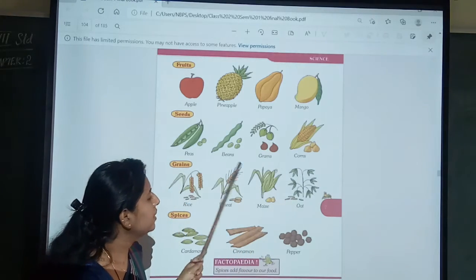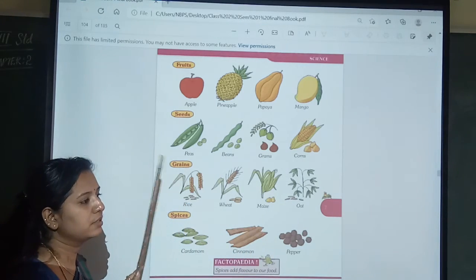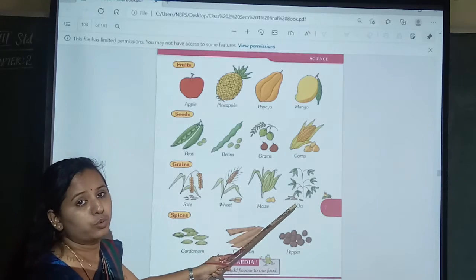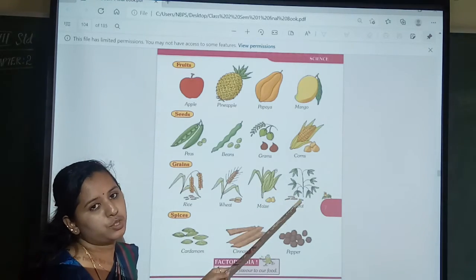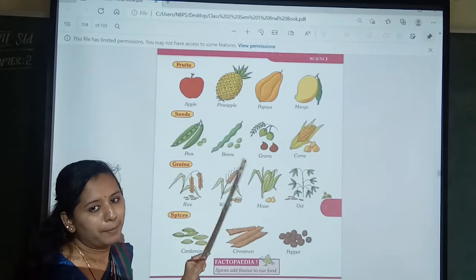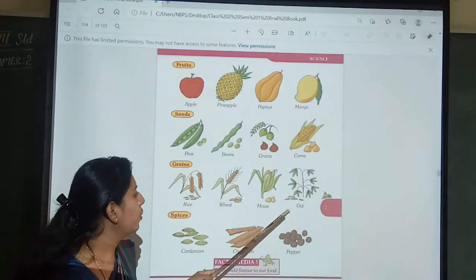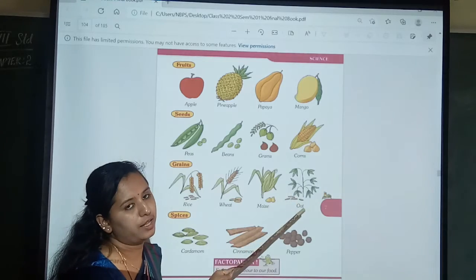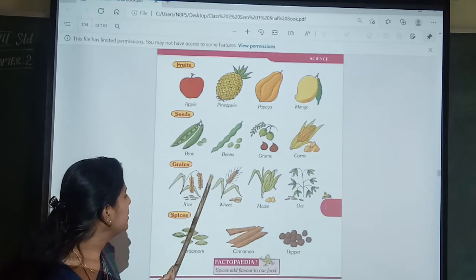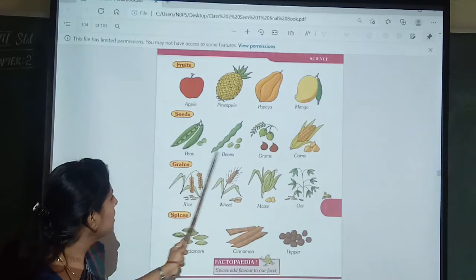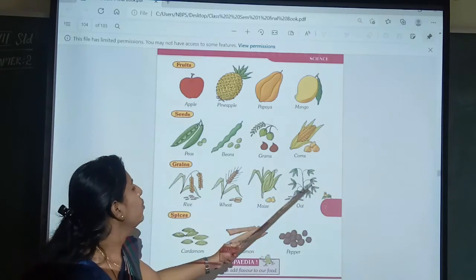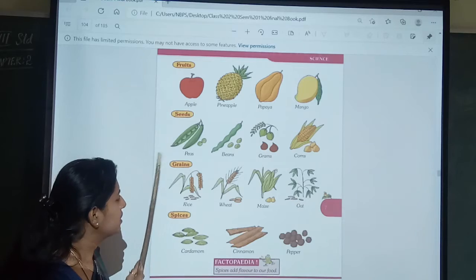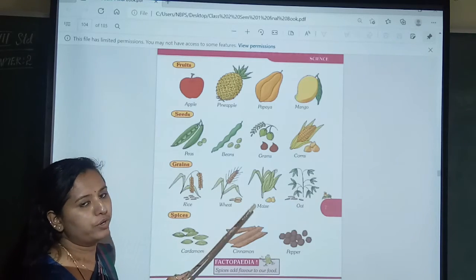Oat is nothing but nowadays a dieting food. Oats are good for health. Okay, less cholesterol. You don't know cholesterol and all, but I'll tell you later. Okay, oats is also good for health. Maize, wheat, rice, all these are grains. We are going to eat it daily. Some we eat daily and some we don't.